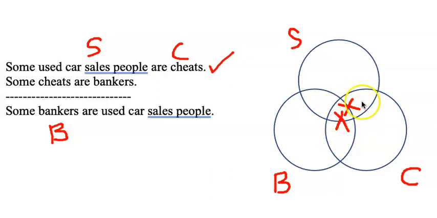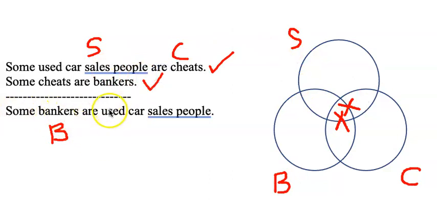So we've got two sets that aren't empty, the SC set and the BC set, but we don't necessarily know if it has a relationship to the third quality. So we mapped premise 2.